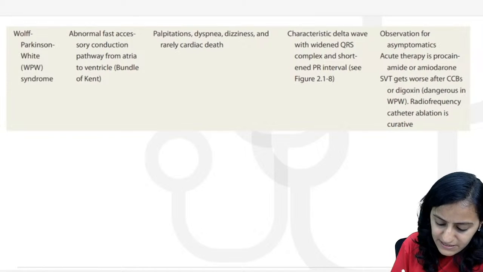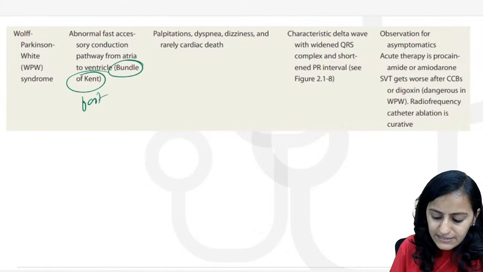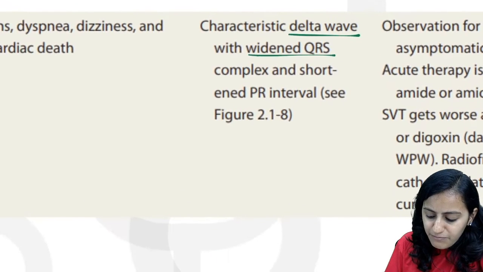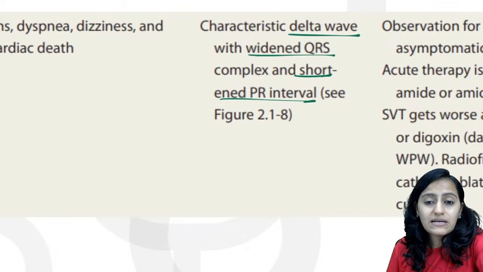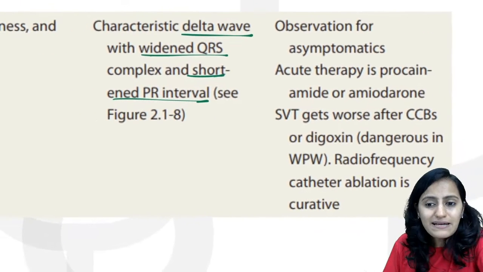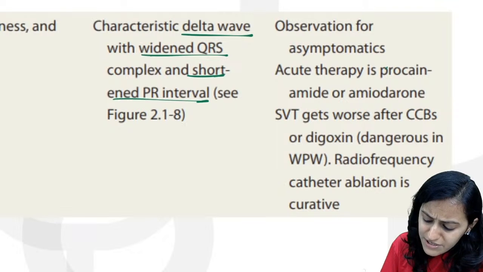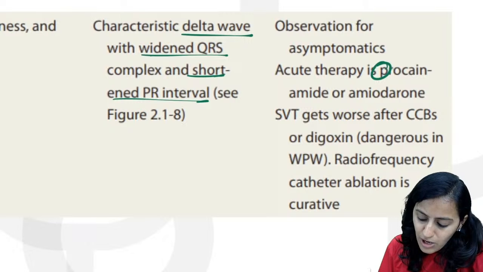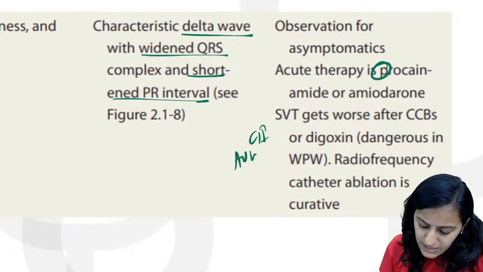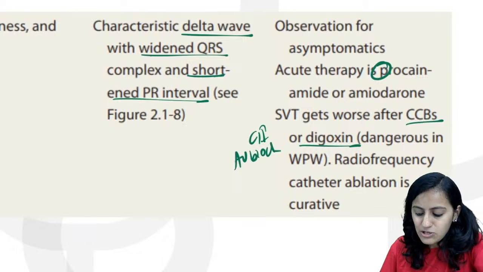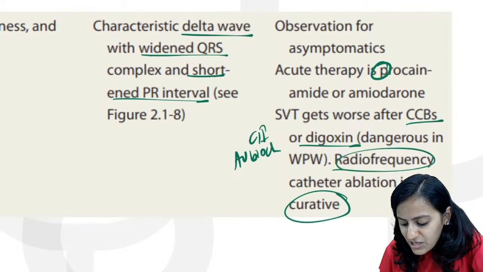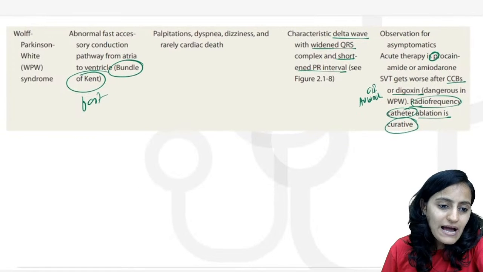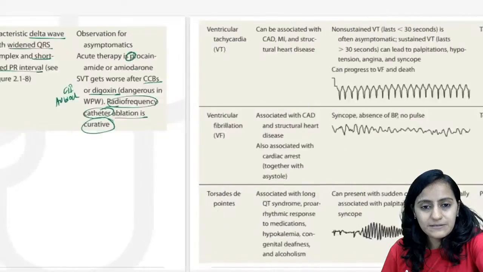WPW syndrome, we have seen that it's the accessory pathway, the faster conducting bundle of Kent is what we have. Characteristically, it has delta wave, broad QRS and the short PR interval. If it is asymptomatic, nothing to be done. What is the drug of choice? Procainamide or amiodarone. What drugs are to be contraindicated? AV blocking drugs are contraindicated like CCBs or digoxin. What is the definitive treatment? Radiofrequency ablation is the definitive treatment. That is what we have seen here.